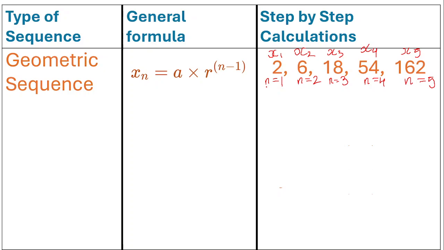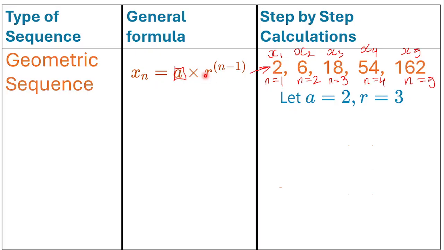Okay, so now we know what n is in each case. What is a? Well, a is the first term in the sequence, and the first term in the sequence is definitely 2. So let's write that down. A is 2, and A is 2 because A is the first term in the sequence.